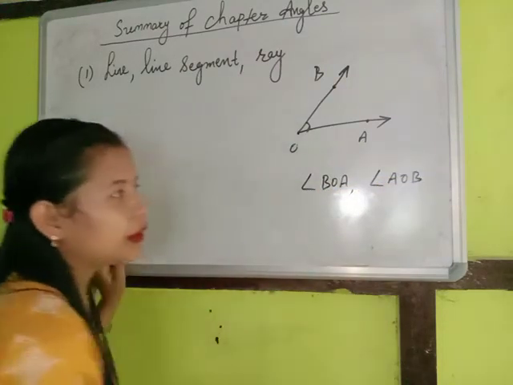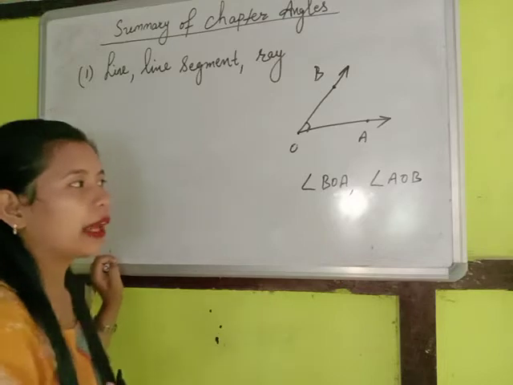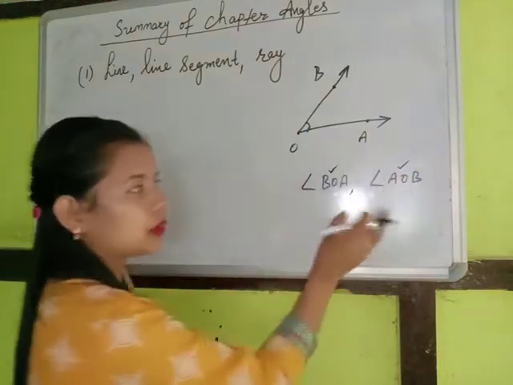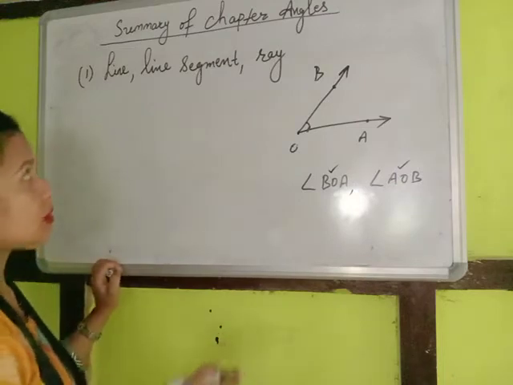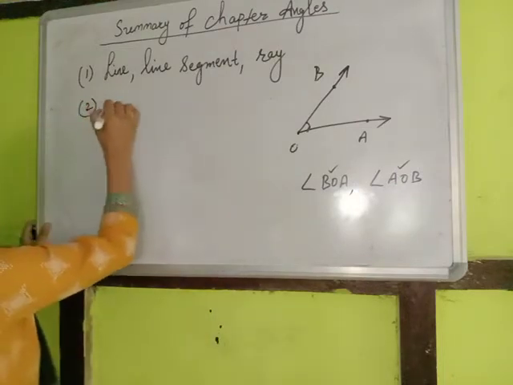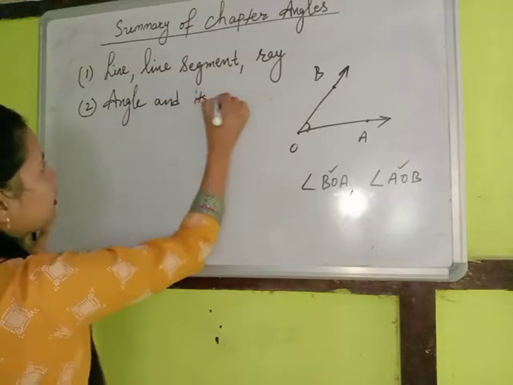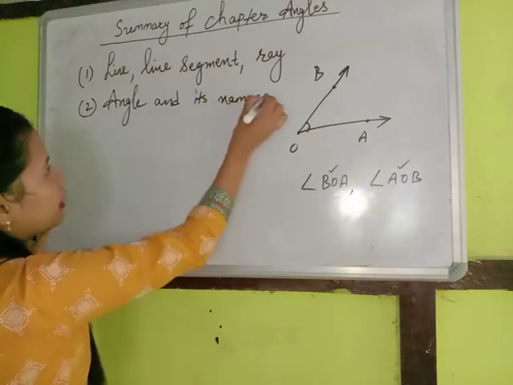But remember, the vertex of the angle you are naming should come in the middle of the three letters. This is how we name the angle.